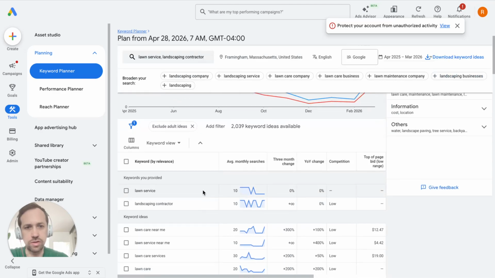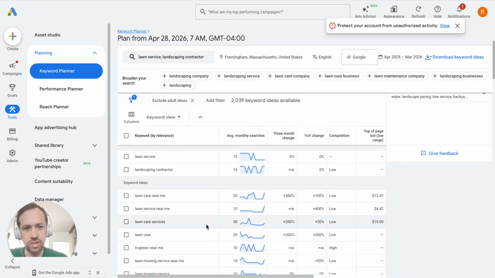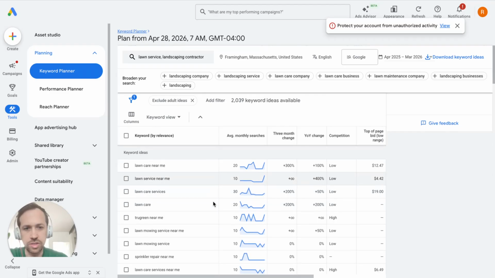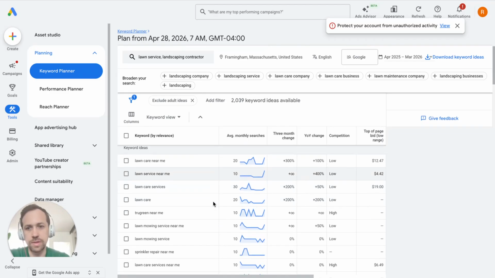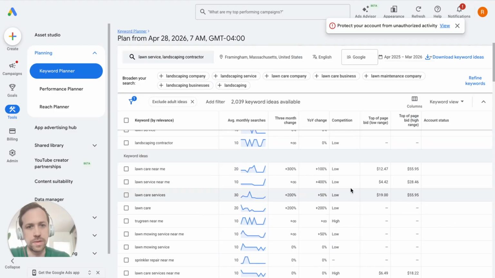So lawn service is only getting like 10 searches a month in Framingham on average. Lawn care near me is getting around 20. Lawn care services is getting 30. So you can just see these are keywords that you want to cover in your content on your website, in your videos, etc. There's a lot of different variations. And if you run Google Ads, you would want to take a chunk of these words and make sure your ad's showing up. It even shows here on the right what you have to bid to make sure you're in the top of the search results.